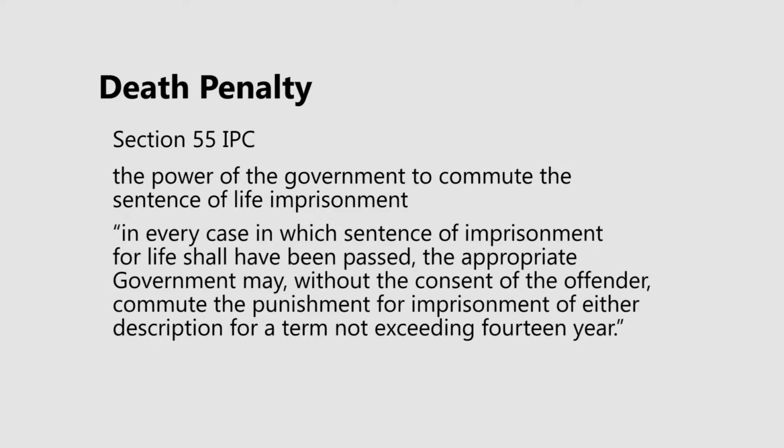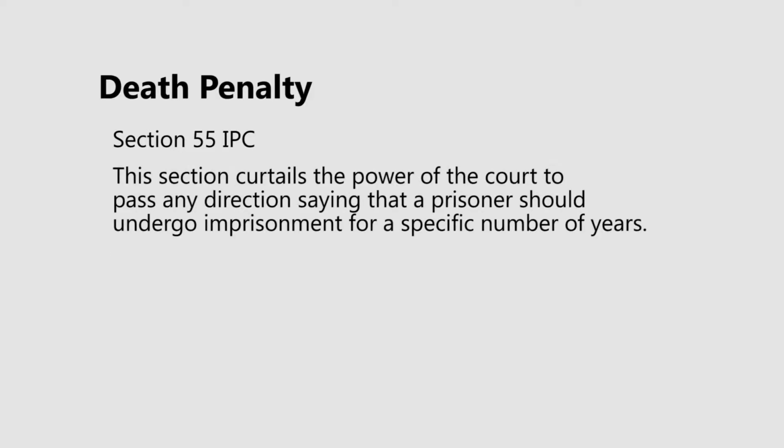So, Section 55 of the Indian Penal Code talks about the power of the government to commute the sentence of life imprisonment. Can life imprisonment be commuted? In every case in which sentence of imprisonment for life shall have been passed, the appropriate government may, without the consent of the offender, commute the punishment for imprisonment of either description for a term not exceeding 14 years. This section curtails the power of the court to pass any direction saying that a prisoner should undergo imprisonment for a specific number of years.